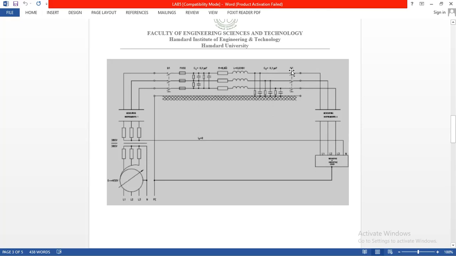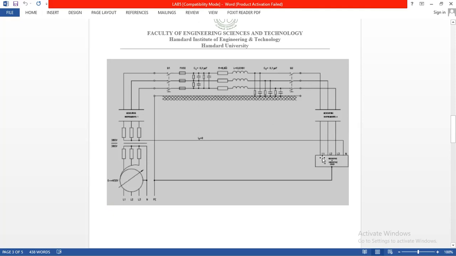At the end side, a switch, like a circuit breaker, is connected, and then the line is further connected to another power analyzer. Sorry, I called it a transformer. It's a power analyzer which measures all parameters at the sending end of the power transmission line, and this power analyzer is the receiving end of the power transmission line, and another end of the line is a load.